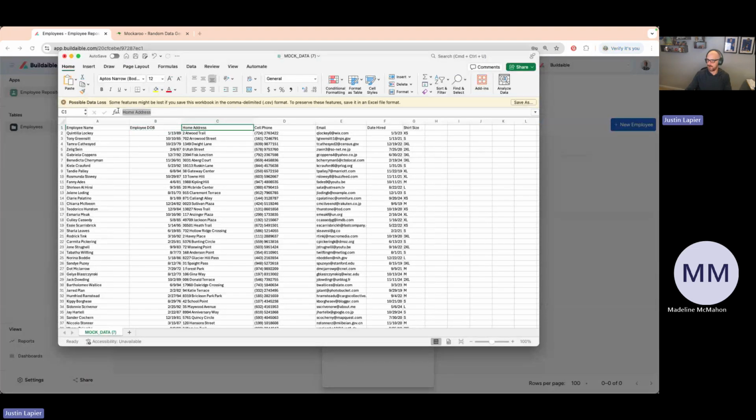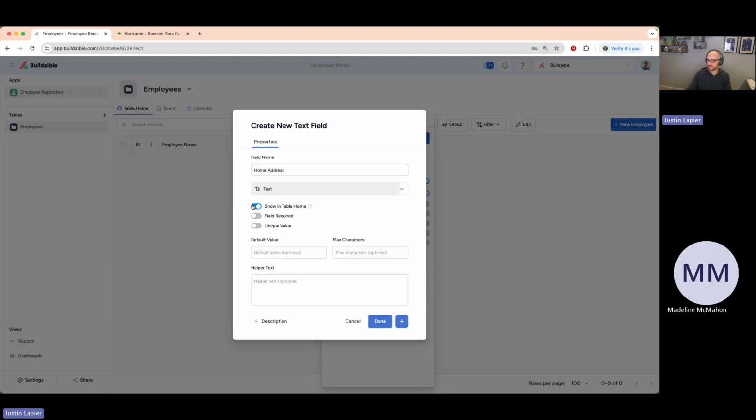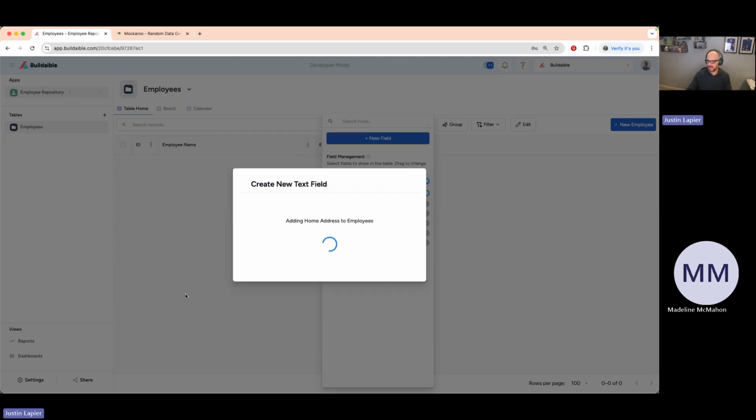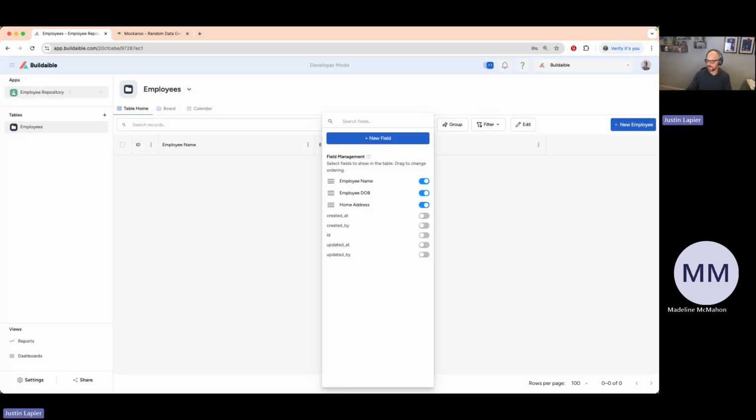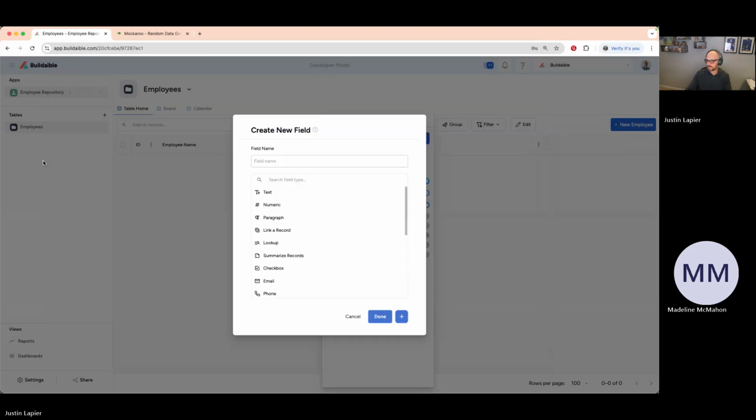So now we've got home address. We currently don't have an address field in the system, so for this, I'm simply going to use a text field. And I won't make that required. Hit the plus to add another field. Jump back into our spreadsheet. And now we need cell phone. And that would be a phone number field.